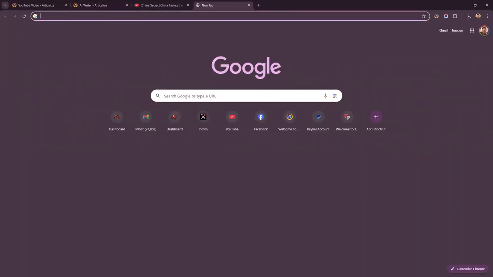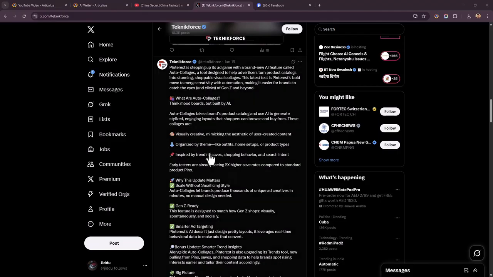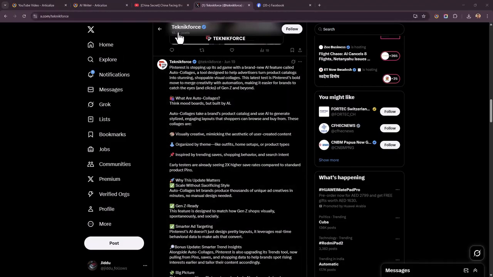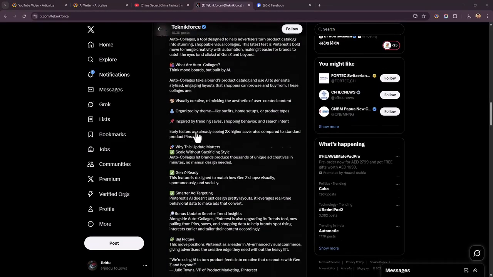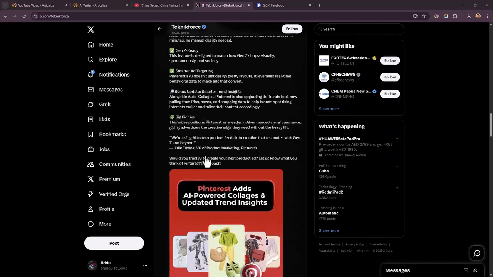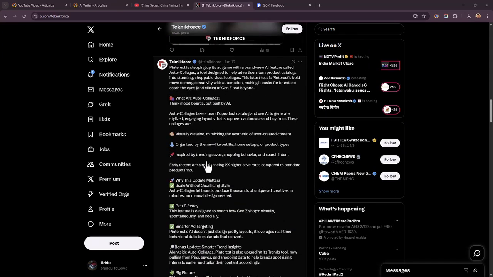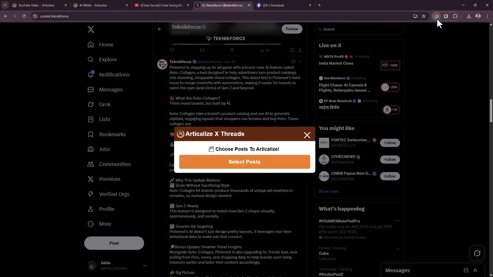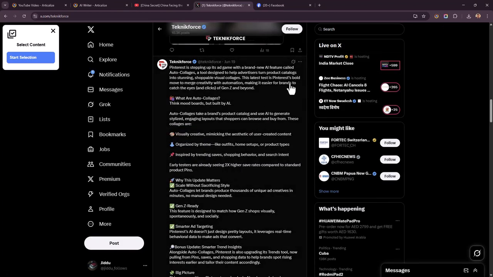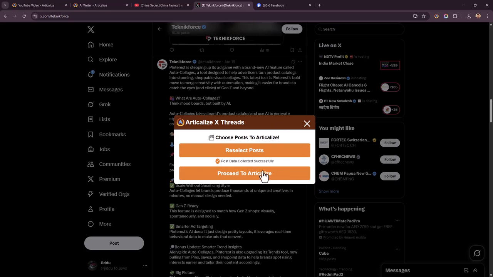Let's say you wanted content from X. So I'm on my X profile now for the company Technic Force, and let's say you see a nice little post or a thread and you wanted to convert it into an article. No big deal. Again, click on the Articalize logo, then click on select posts, start selection, and select the post that you want to convert, just like that. Here we go. And then click on finish selection and then click on proceed to articleize.